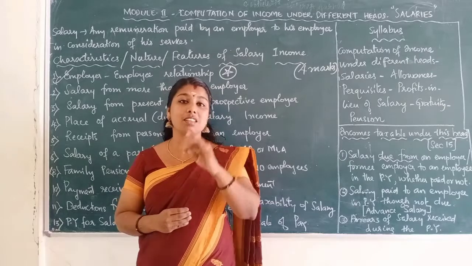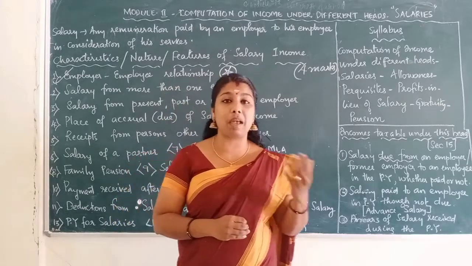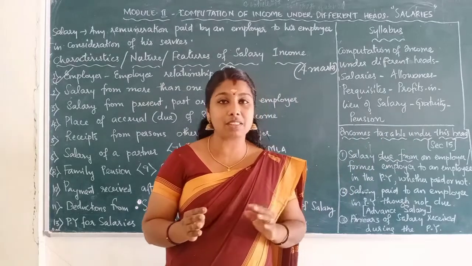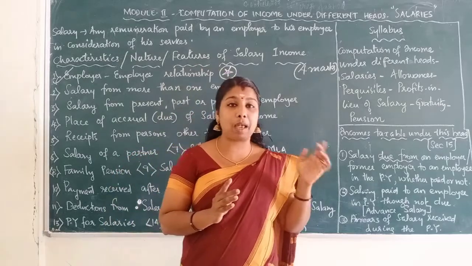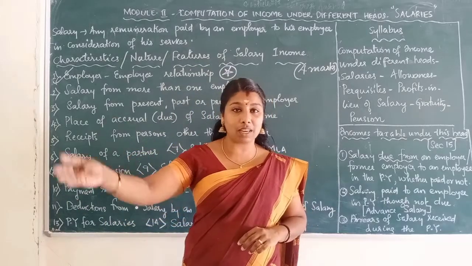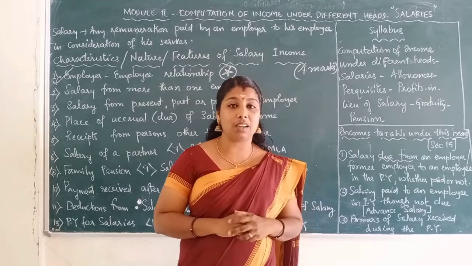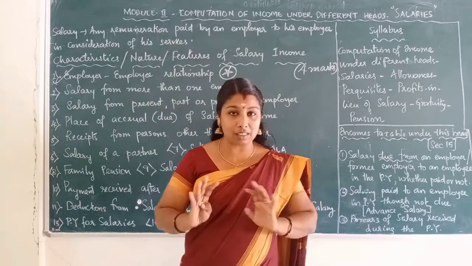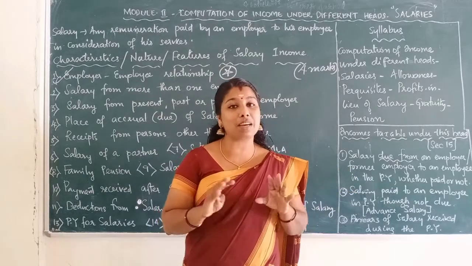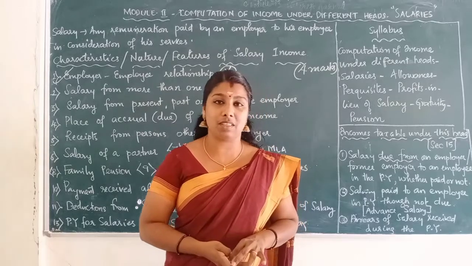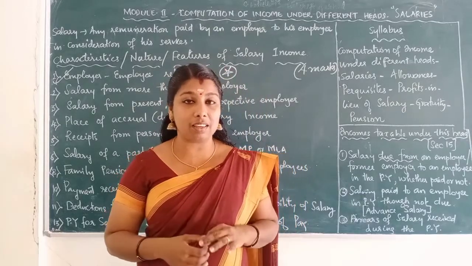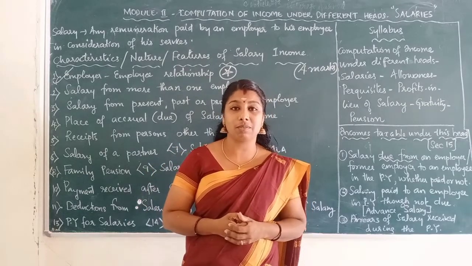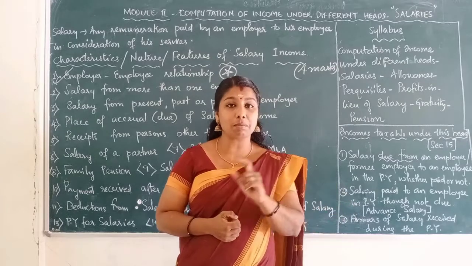I am working in 3 institutions. First, from April to June, I was in A Limited. Our previous year starts from April 1st to March 31st of the next year. So, April to June, I am working in A Limited, and from June till March 31st of the previous year, I am working in B Limited. So, while calculating my salary income, I have income from two employers, from A Limited and B Limited.